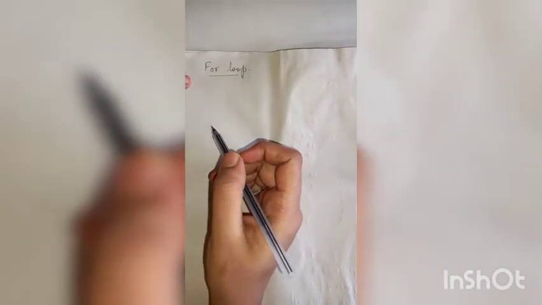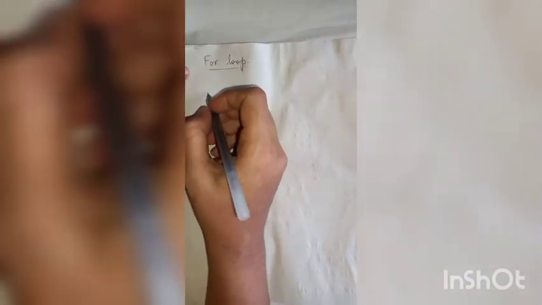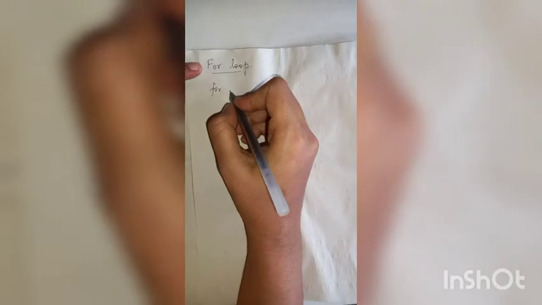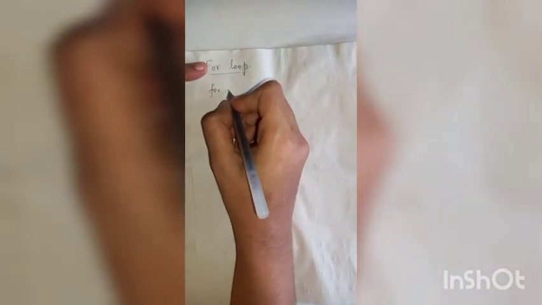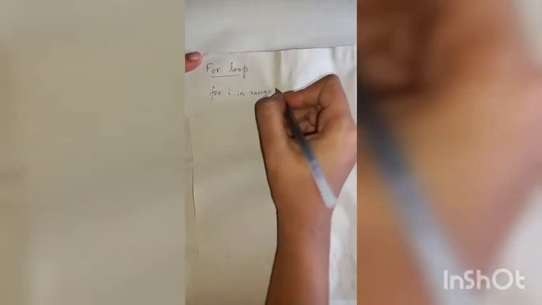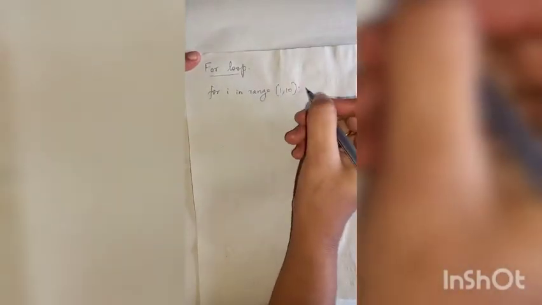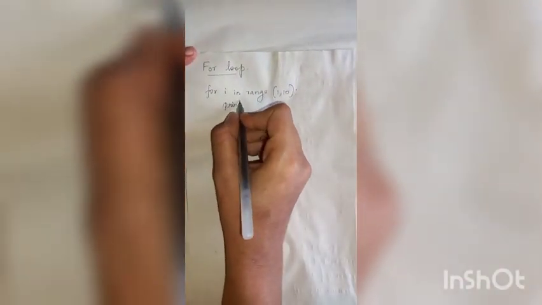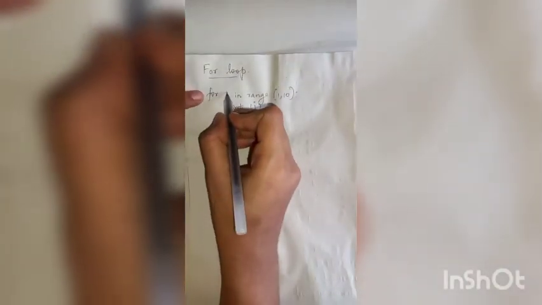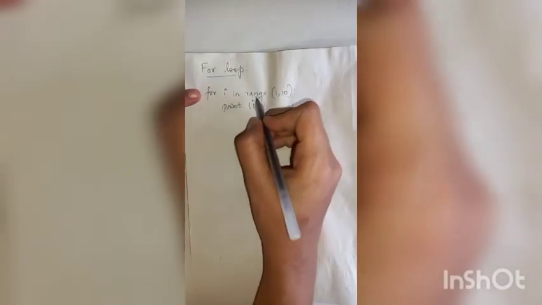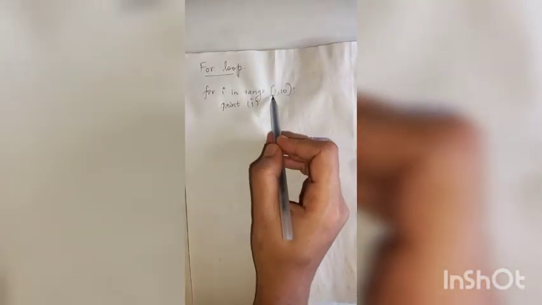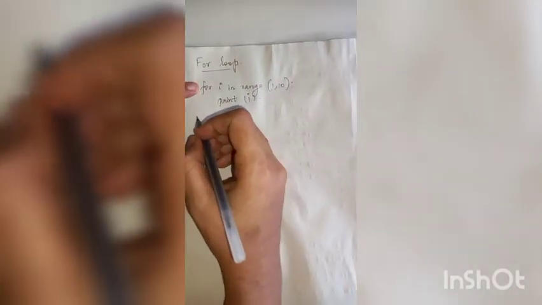Okay children, let us see how the for loop works. So the syntax for loop is for I in range 1, 10. This is an example of for loop. Let us see how this for loop works. So this I is the control variable and range is the range function. In the range function we have two parameters there, start and stop.